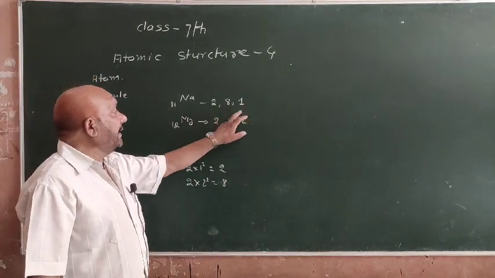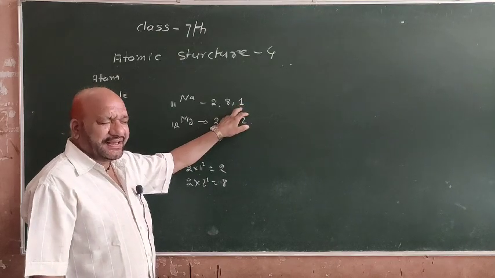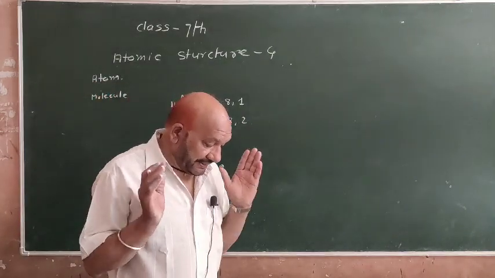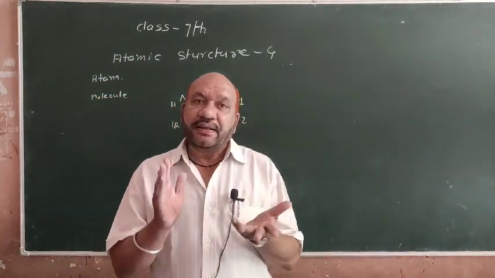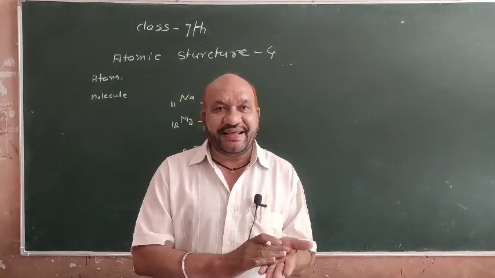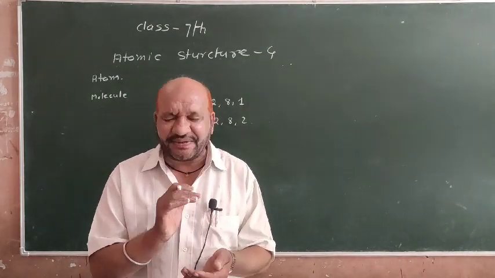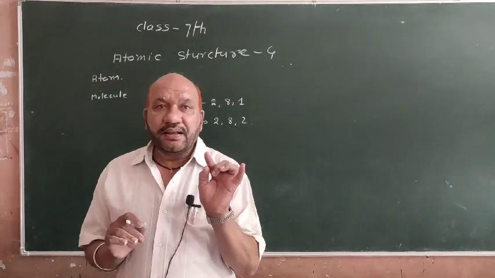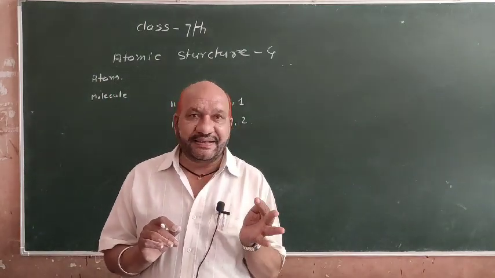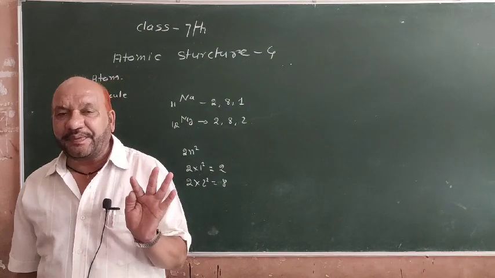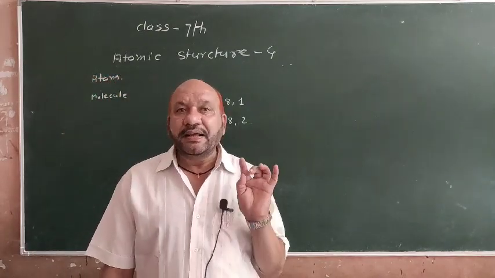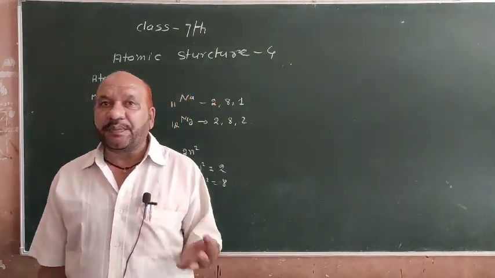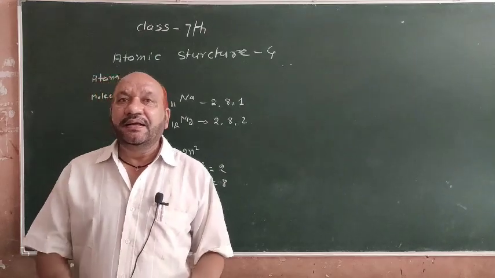For example, 1, 2 electrons in the outermost shell. Any atom, to complete its octet, either donates, or by sharing, accepts electrons. Any element whose outermost shell has 1, 2 or 3 electrons always donates the electrons. If the outermost shell has more than 3 electrons, then that type of element always accepts electrons.